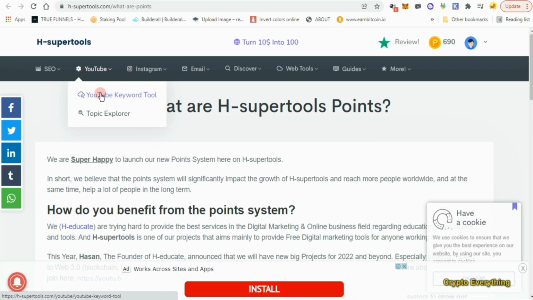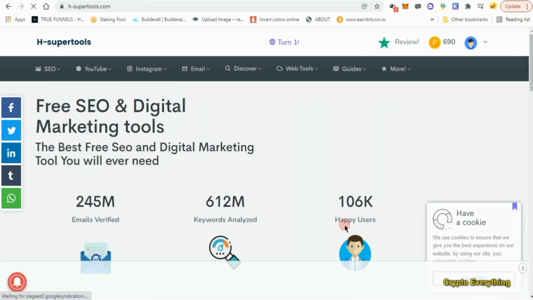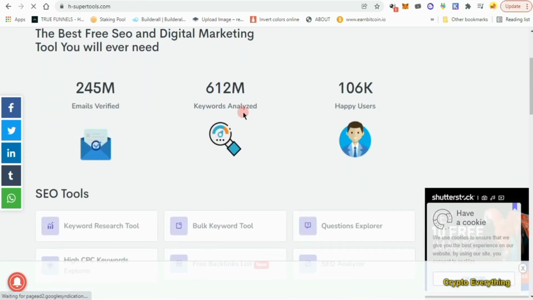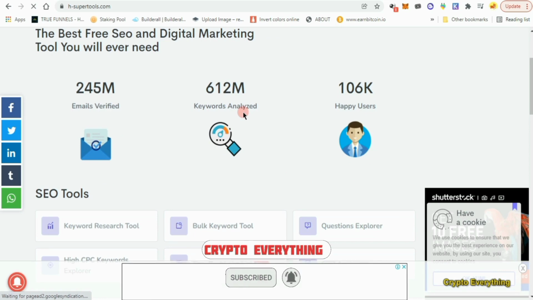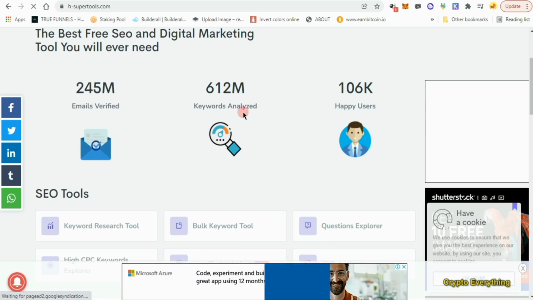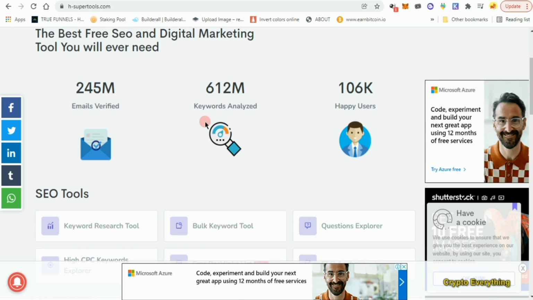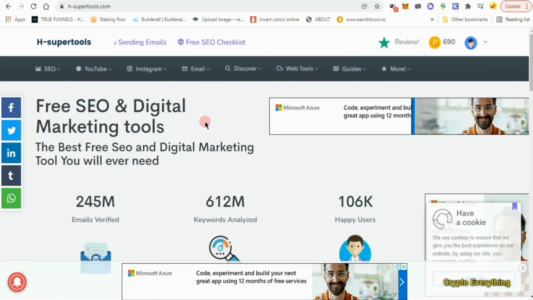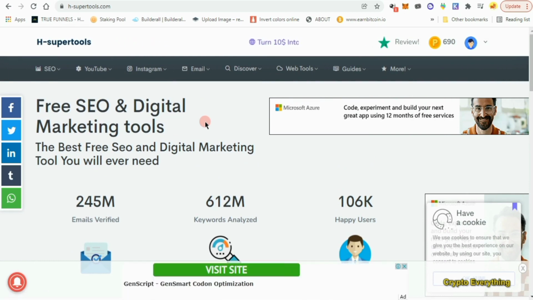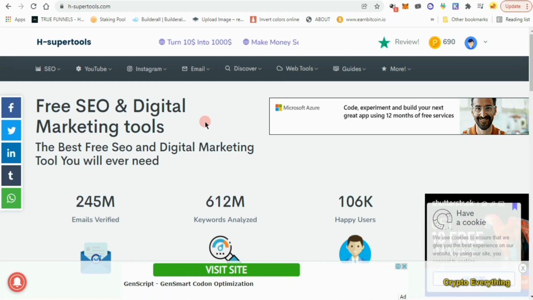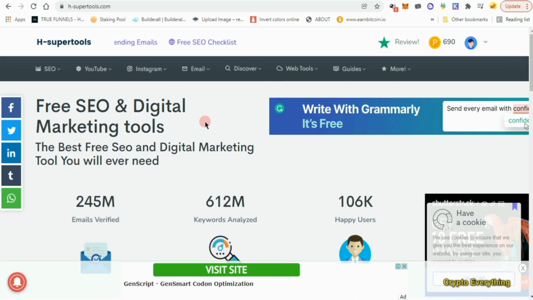Right now they are giving so many points, 2 points for each research. As you can see, 245 million emails verified, 106,000 happy users, and 602 million keywords analyzed. So people keep using this website because majorly it is free, and not just free, it is free and it works perfectly. Many people think that using the paid service works better than not using the paid service. Well, this is not a paid service, but it works perfectly because I do use it, and you see how it works. I don't know how much to stress this. I don't know if you think this is something that you like. I think this is something to look into. Just look into it. To get paid for using a free service that is supposed to be paid for, that is amazing.